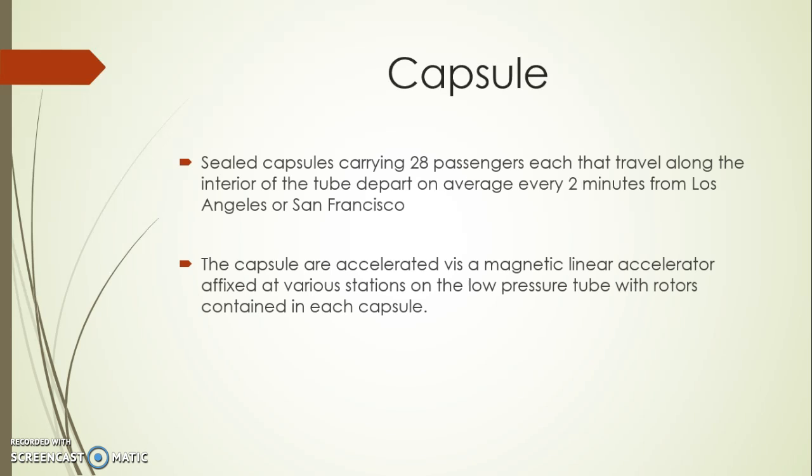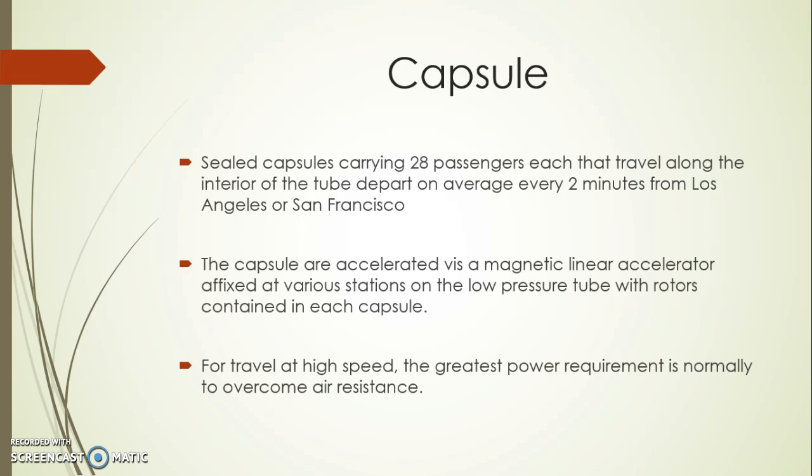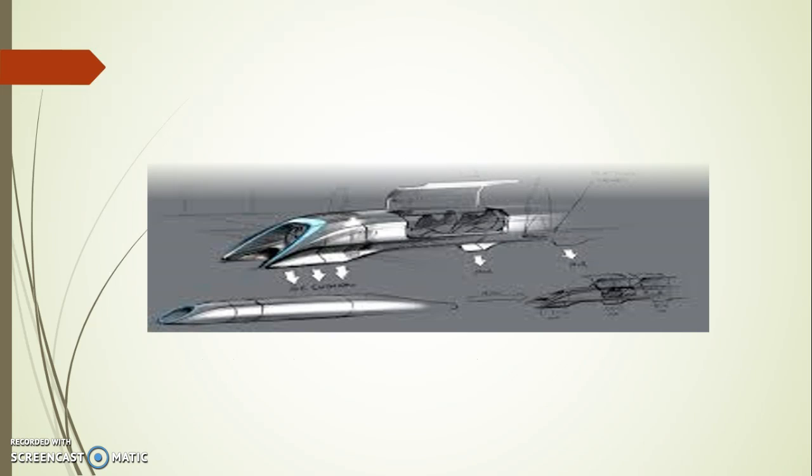A capsule carrying 28 passengers each time travels along the interior of the tube, departing every 2 minutes from Los Angeles to San Francisco. The capsules are accelerated by magnetic linear accelerators fixed at various stations on a low-pressure tube, with rotors contained in each capsule. For travel at high speed, the greatest power requirement is normally to overcome air resistance.